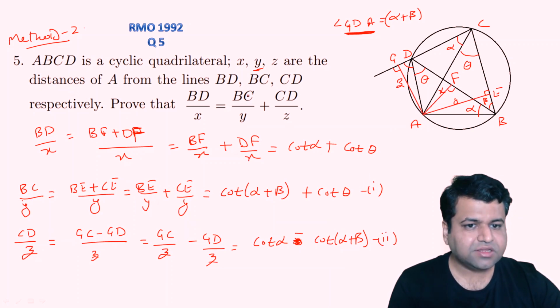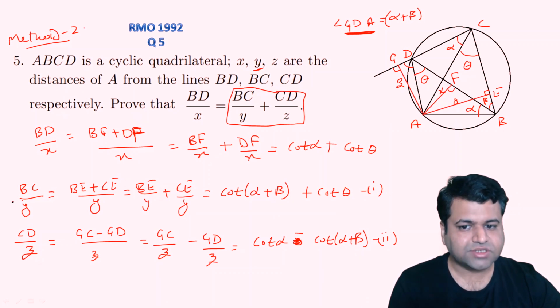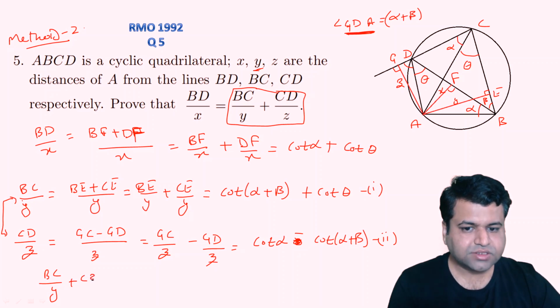As you can see, the thing which we have to prove on the right hand side, we need to have these quantities, BC upon Y plus CD upon Z. So adding these first and second, what will we get? We will get BC upon Y plus CD upon Z. So this cot alpha plus beta will be cancelled out with this cot alpha plus beta.